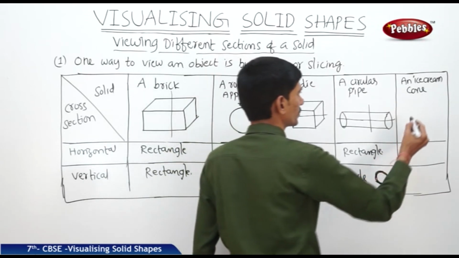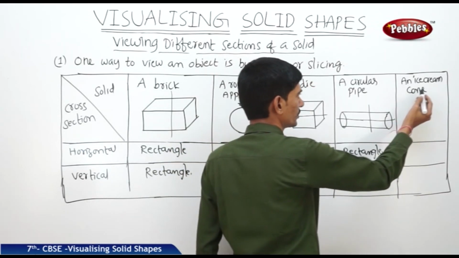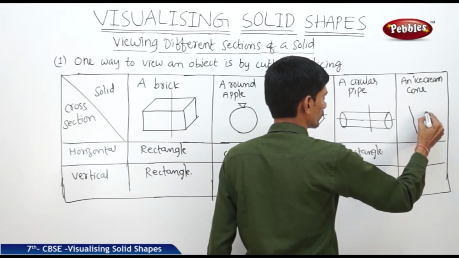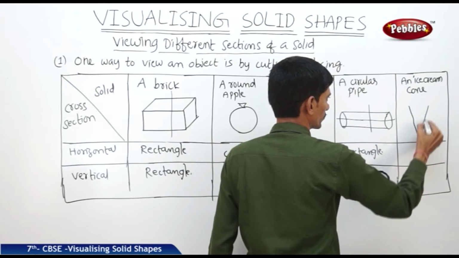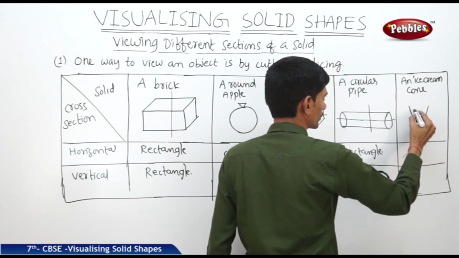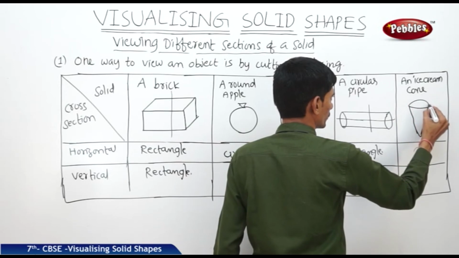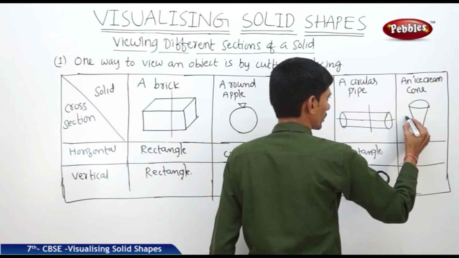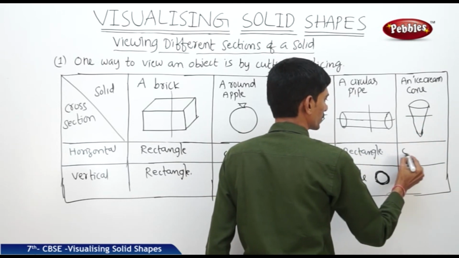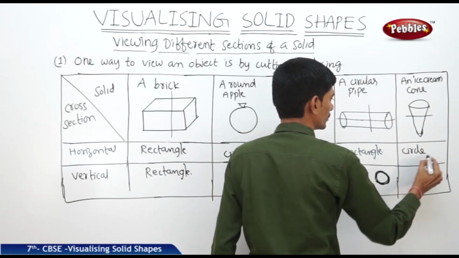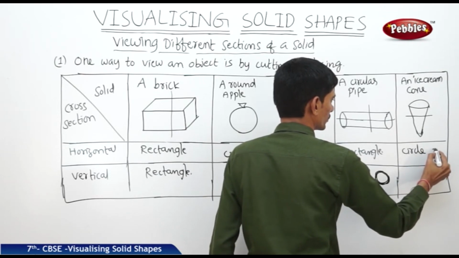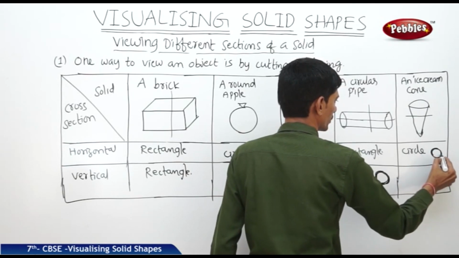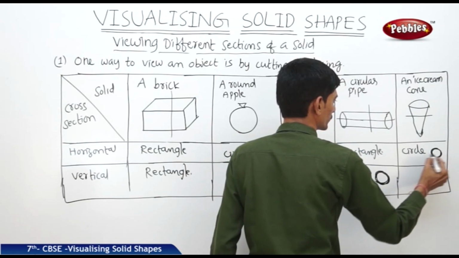Now a conical ice cream. An ice cream cup is in the shape of a cone. Then the vertical cross section. First the horizontal cross section will be a circle, or it is a circular ring because it has a thickness, so we get a circular ring.